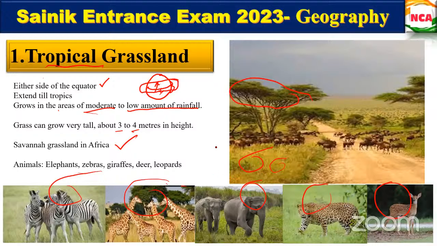Fine. Shall we move on to the next one? Is this tropical grassland clear? This tropical grassland we can find on either side of the equator, near the tropics, up to the tropics. These areas also have moderate to low amount of rainfall. Savannah grasslands are a very good example for this type of grassland. Where is it? It is in Africa. Fine. Next.